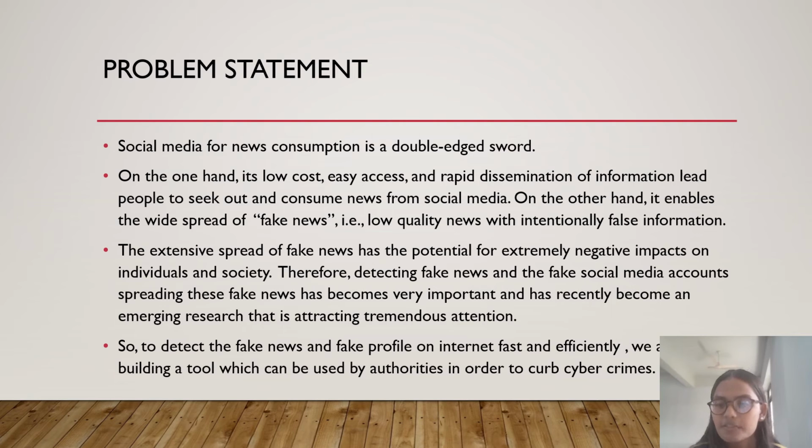Therefore, detecting fake news and the fake profiles that share such news is very important and has become an emerging research area that is attracting tremendous attention. So, to detect fake news and fake profiles on the internet fast and efficiently, we aim at building a tool that can be used by authorities in order to curb cybercrimes.